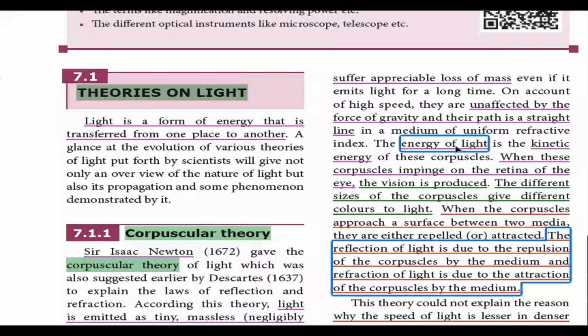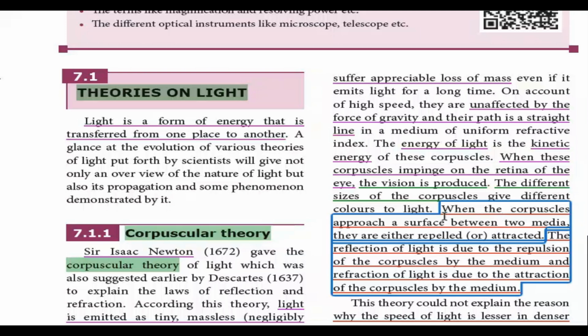And the energy of light is obtained by the kinetic energy of these corpuscles. And when these corpuscles impinge on the retina of the eye, we have the vision. So this is how vision is produced in the human eye. The different sizes of the corpuscles give different colors to light. So this is how different colors of light is explained.